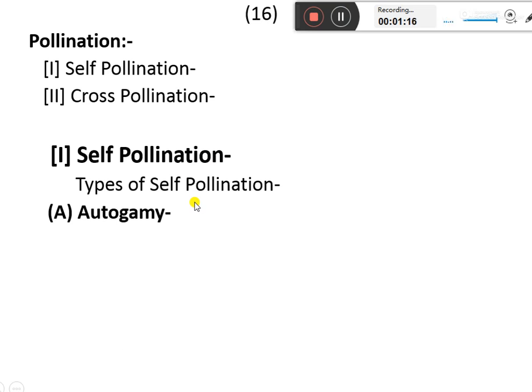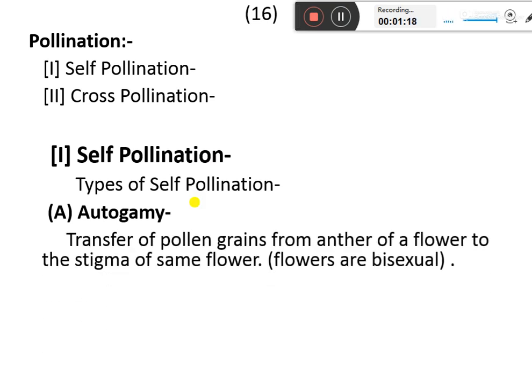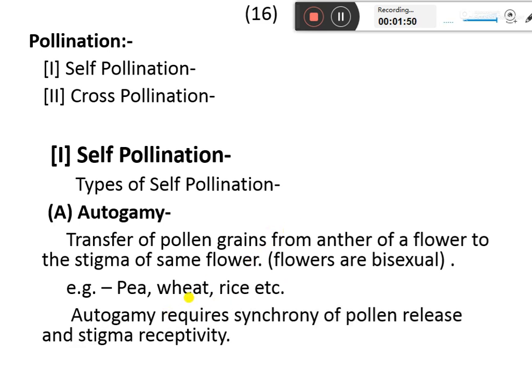The first is autogamy. It is defined as the transfer of pollen grains from the anther of a flower to the stigma of the same flower. Since the pollen is transferred within the same flower, the flower must be bisexual, that is, it should possess both reproductive structures. For example, pea, wheat and rice; all the cereal crops are self-pollinated crops.